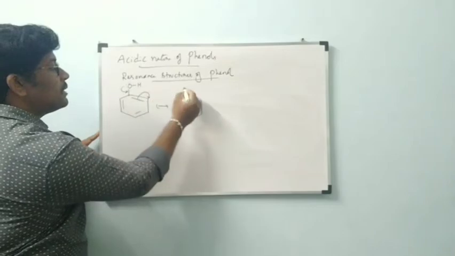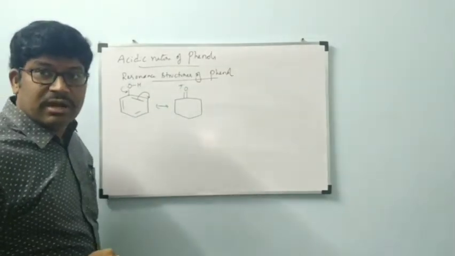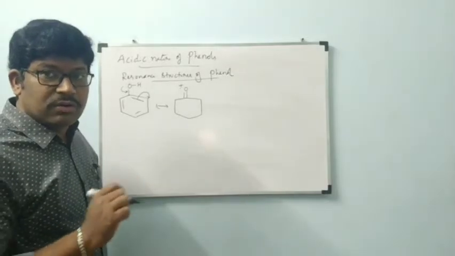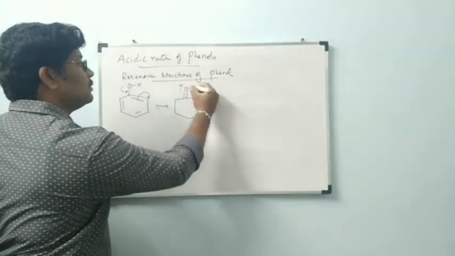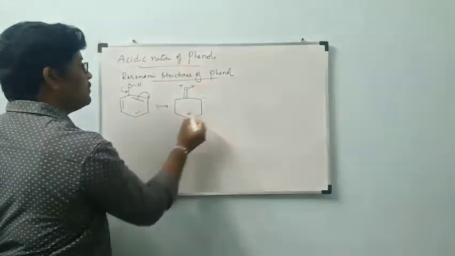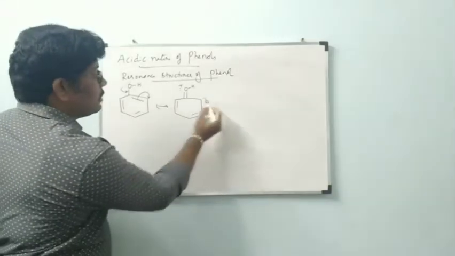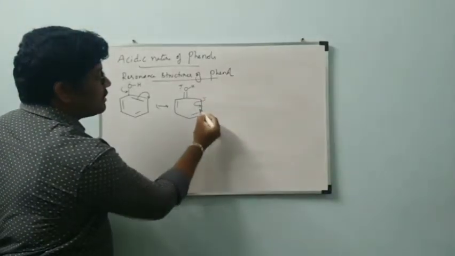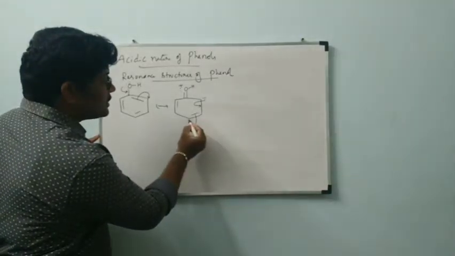This single bond will become a double bond. Two lone pairs were there previously on oxygen. Now there is a positive charge and one lone pair, because one lone pair is changed into a double bond. Here you will get a negative charge. Next, this negative charge is shifted as a double bond. At that time, this double bond is shifted as a negative charge here.